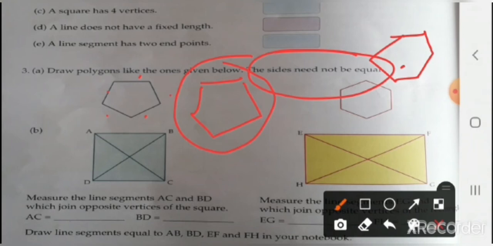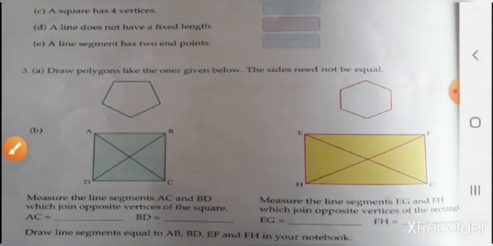Measure the line segments AC and BD. With the help of a scale you have to measure AC and BD and write it down. Understood? Okay? Now see exercise number 17B. Before doing this exercise, let me explain something about the circle.